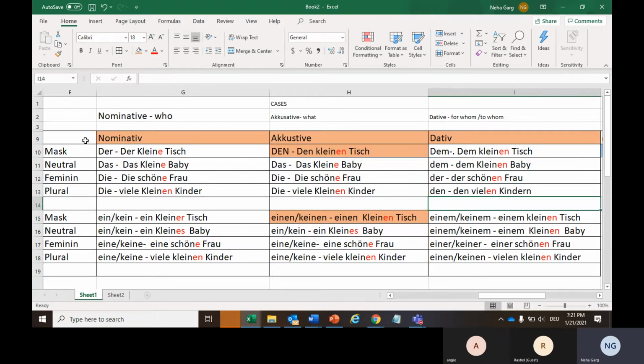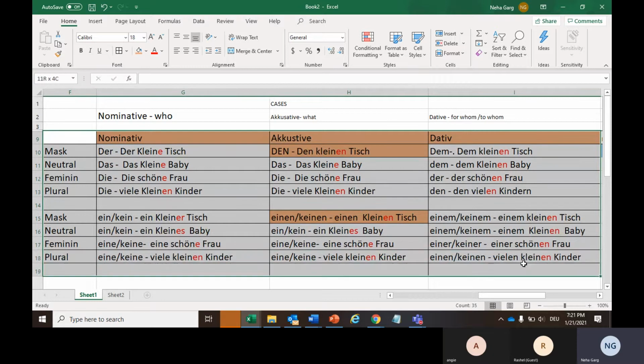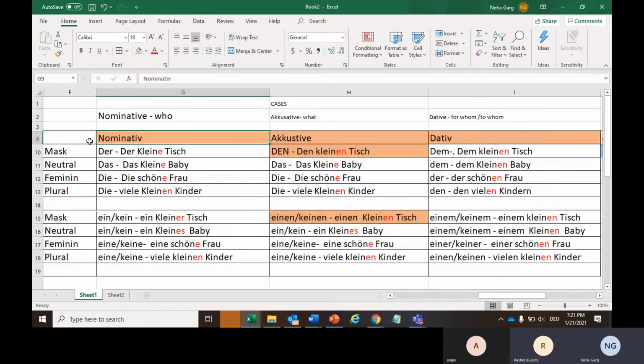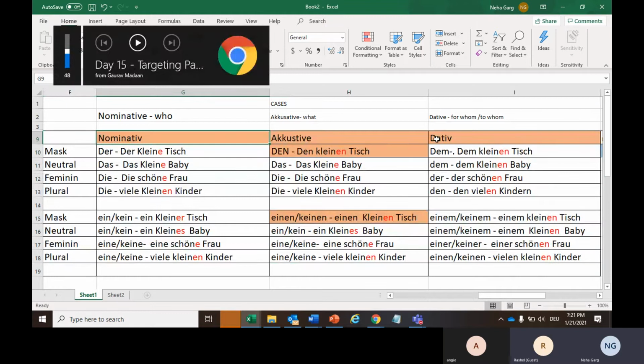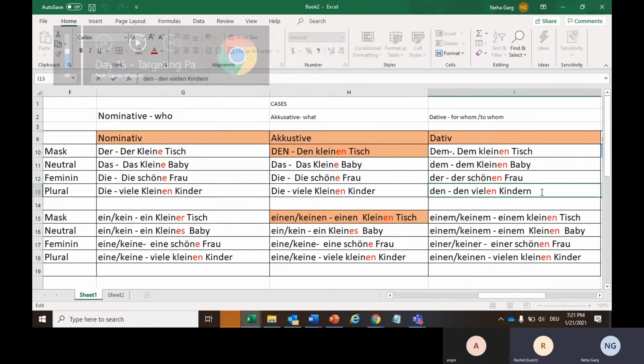Is it clear? It must be a little confusing in the beginning, but if you look at the table two or three times and understand how this is working, it will be pretty simple to learn. Any confusion? I have a question. In the dative, in plural form, Kinder became Kindern in the bestimmt case? Kinder. Ah, okay. Sorry.